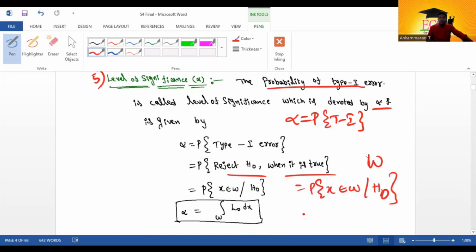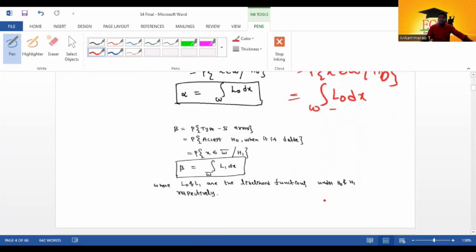It is called the level of significance. It is also written as the integral over W of L naught dx, where L naught is nothing but the likelihood function under the null hypothesis.